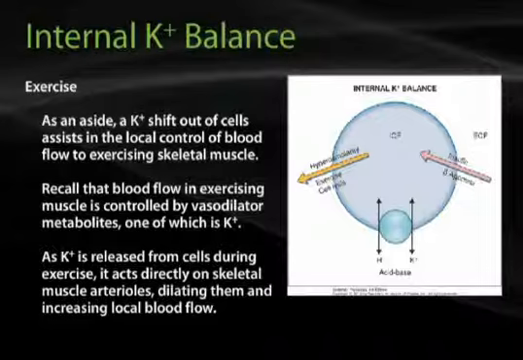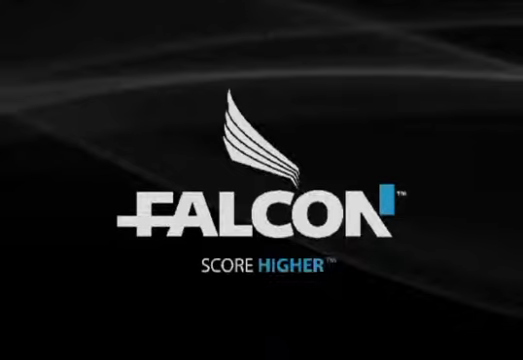As an aside, potassium shift out of cells assists in the local control of blood flow to exercising skeletal muscle. Recall that blood flow in exercising muscle is controlled by vasodilator metabolites, one of which is potassium. As potassium is released from the cells during exercise, it acts directly on skeletal muscle arterioles, dilating them and increasing local